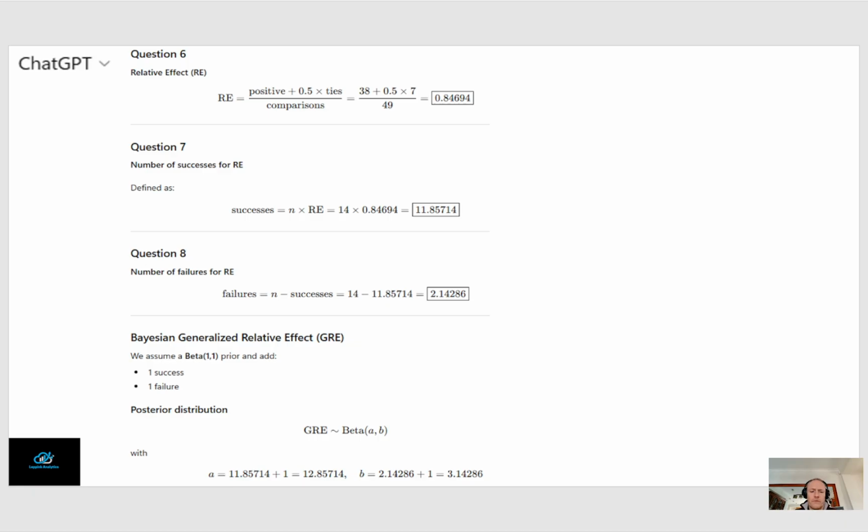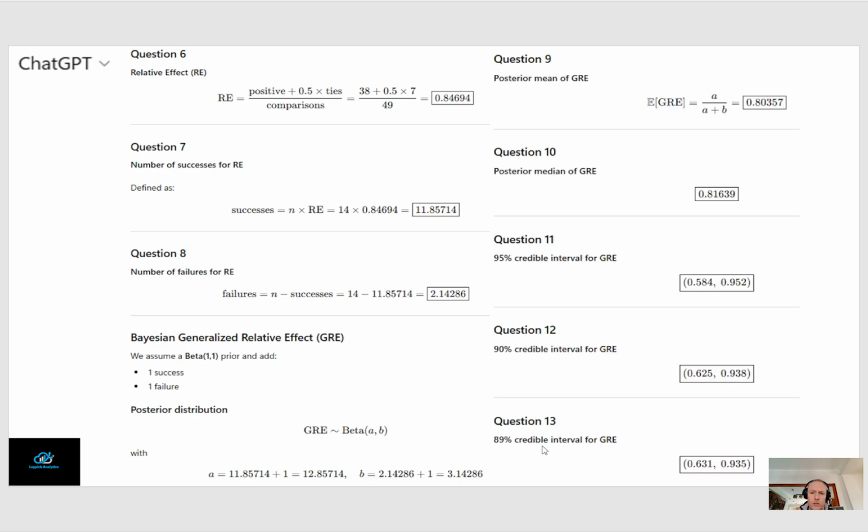And so what we get is we have the data, which is 11.85 something and 2.14 and a bit, and then we add the prior 1-1. So what do we get as successes? 12.857 something, and as failures 3.14 and a bit. That is the posterior distribution, the posterior beta distribution. And with that information, we have all that we need to answer the remaining questions.